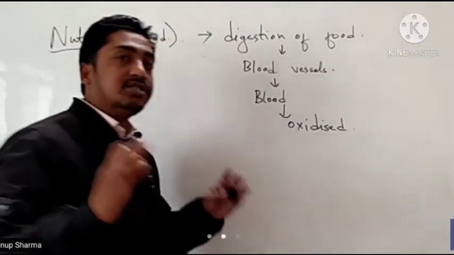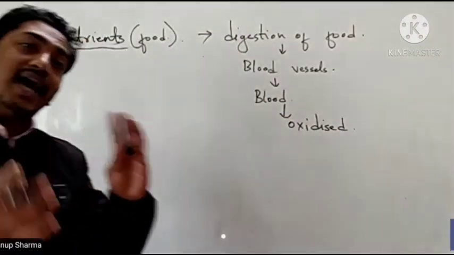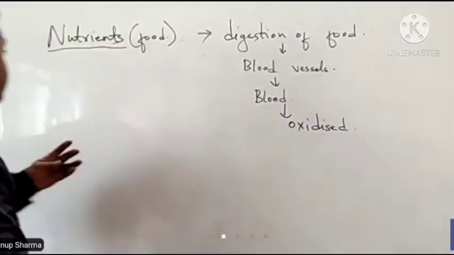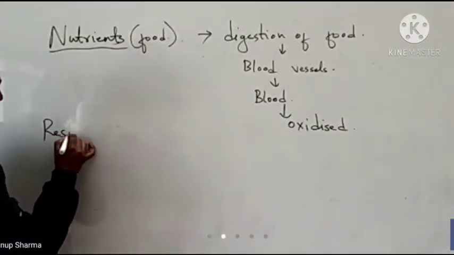That means it comes in contact with the oxygen, and that oxygen we get by respiration.